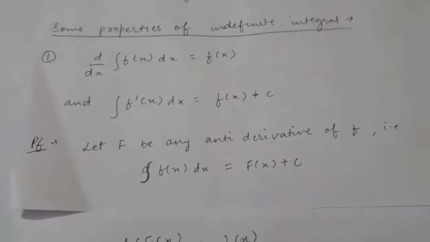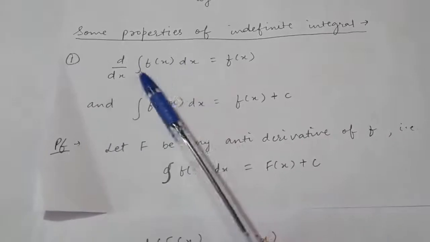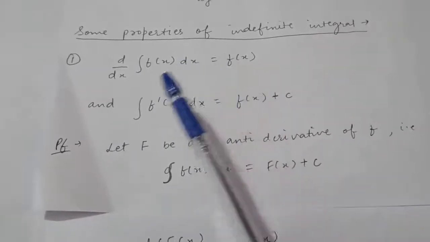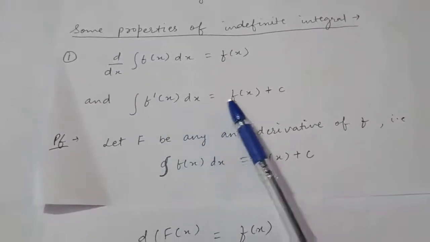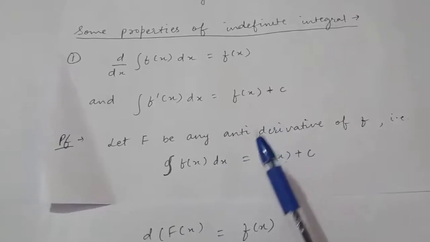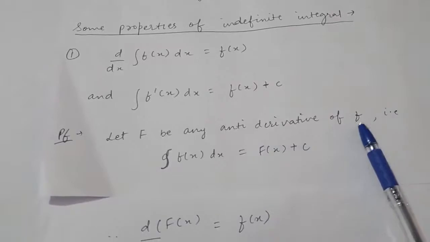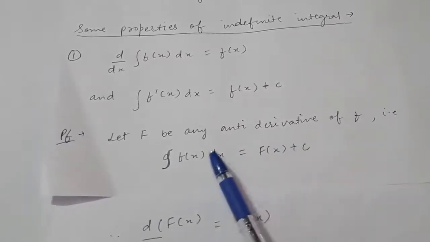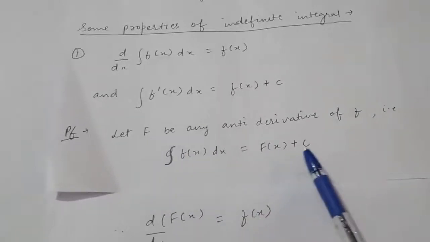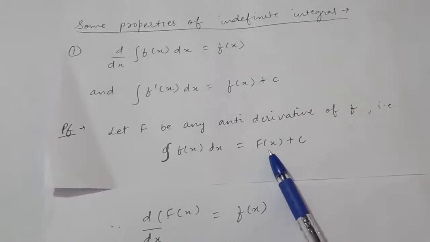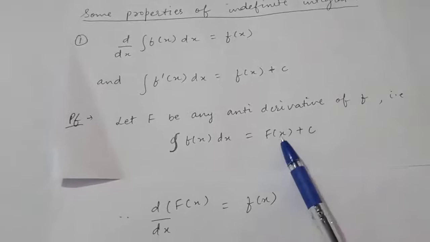Now some properties of indefinite integral. The first is that the derivative of this complete integral is fx, and the integral of the derivative of fx with respect to x is equal to fx plus c. So for the proof, let capital F be the antiderivative of the function given, right? Therefore, the integral of fx with respect to x will be capital Fx plus c, right? Because we have assumed that the antiderivative or the integral of f is the capital F, right?